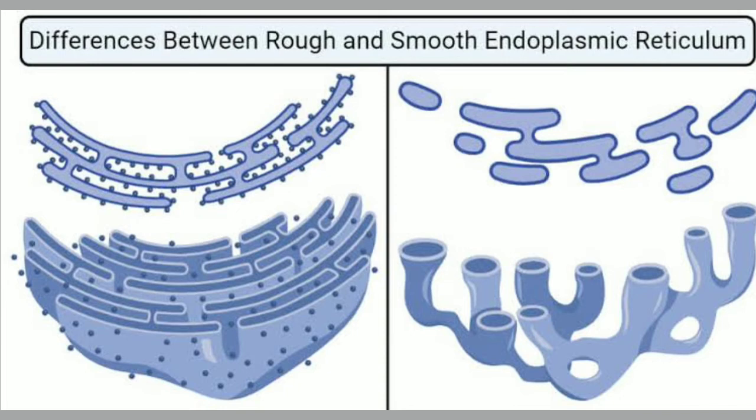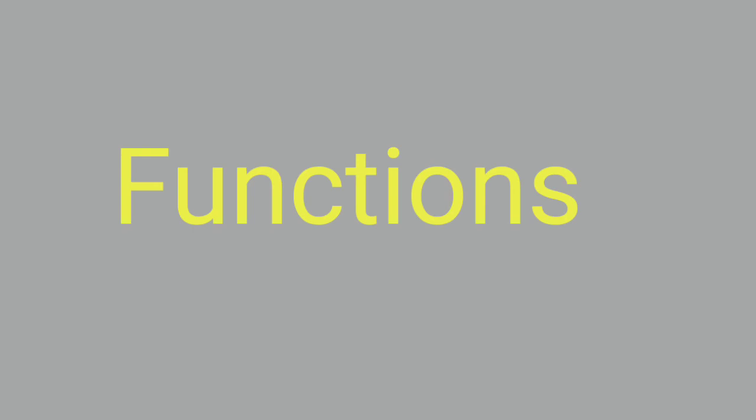The smooth-walled endoplasmic reticulum is mainly made up of vesicles and tubules only. And the rough-walled endoplasmic reticulum is mainly formed of cisternae and a few tubules. So there you will find more cisternae and a few tubules. And depending upon the structure, they have some different functions also.